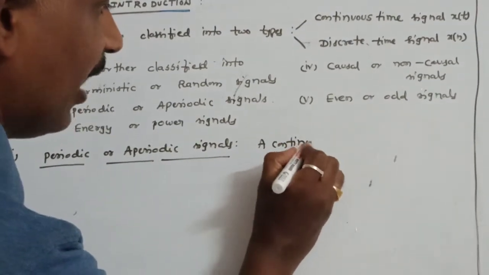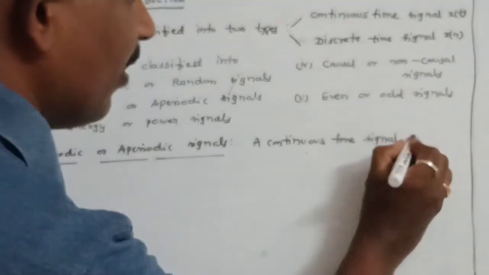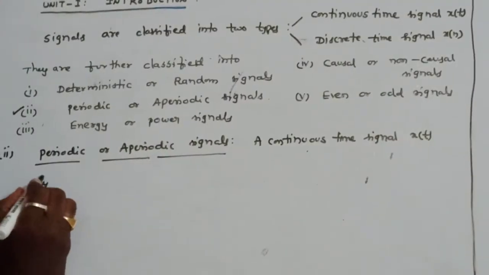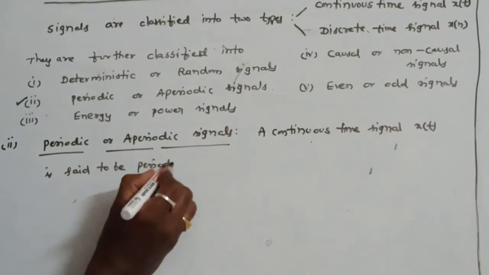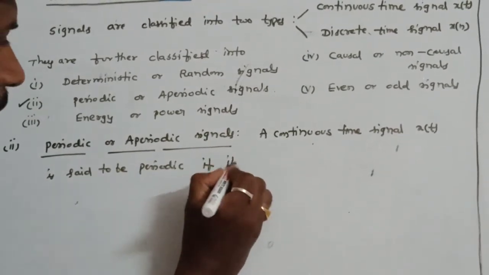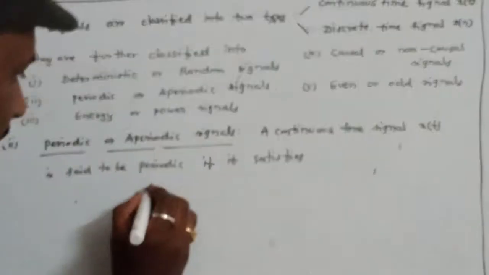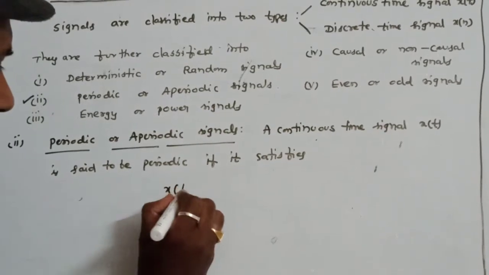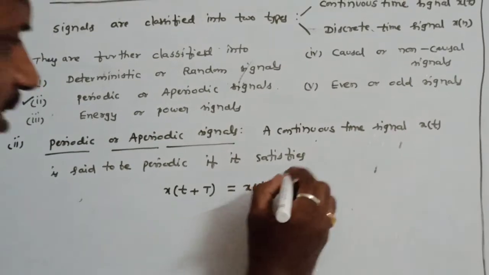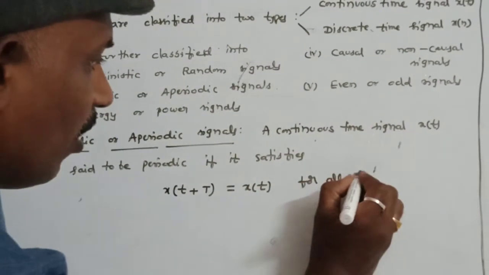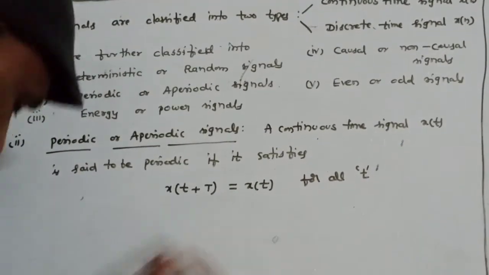A continuous time signal x of t is said to be periodic if it satisfies a very important relation: x of t plus capital T is equal to x of t. If x of t satisfies this equation for all values of t, remember, for all values of t, that means from minus infinity to infinity, this equation must be true.